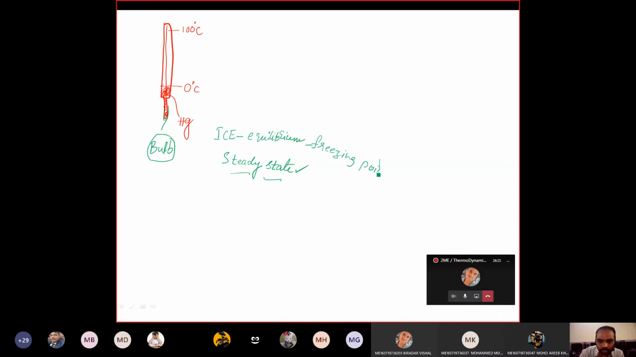It is exposed, and let us assume that due to the temperature of the ice, the mercury is contracted. Let us say the mercury position is at this point. After exposing to the ice point, now we will make this 0 degree. Now take the thermometer away from the ice, and now take the water.